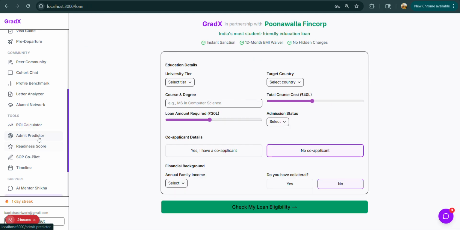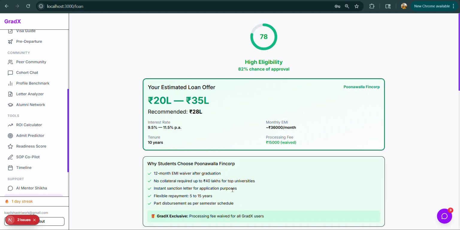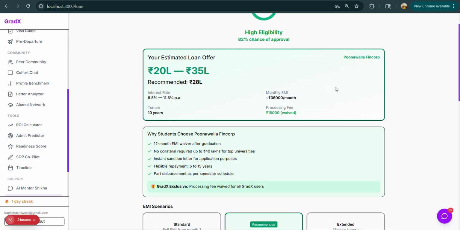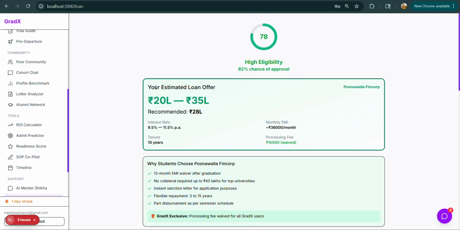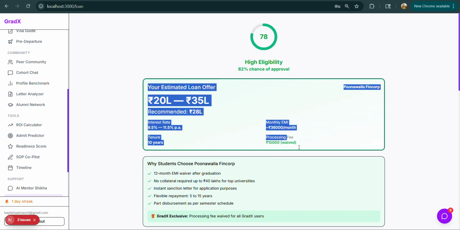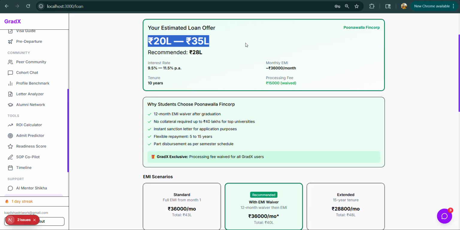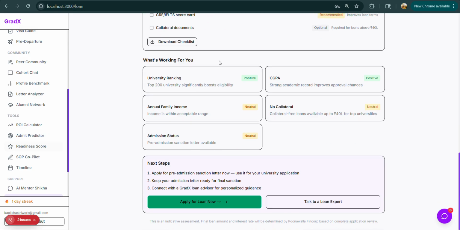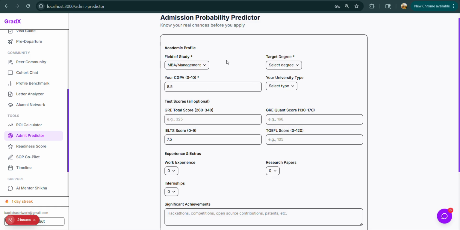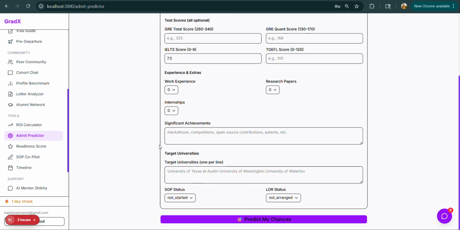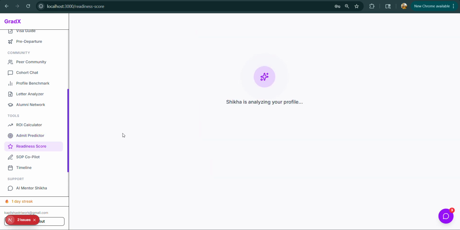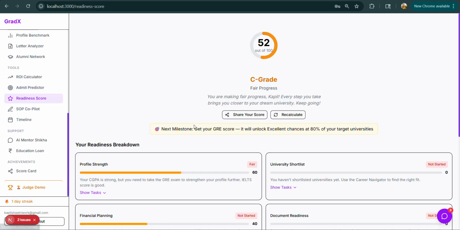Check my loan. I can click here to check my loan availability. So as you can see, this is my current stats according to the personal profile data that I have fed, which says that I am eligible for this amount of loan, 20 lakh to 35 lakh. And then this is the admit predictor. So I'll fill in the details here. The stronger my profile is, the higher are my chances of getting admission into the university. This is the readiness score.